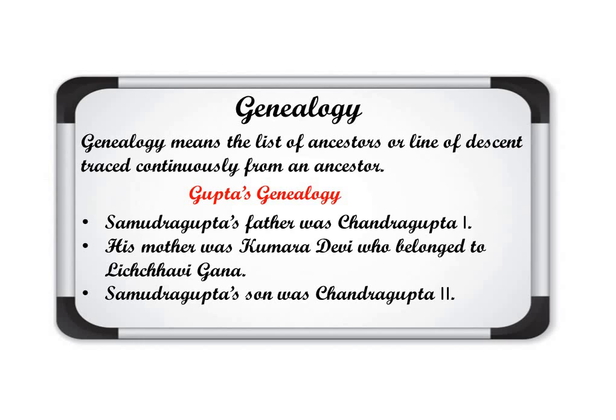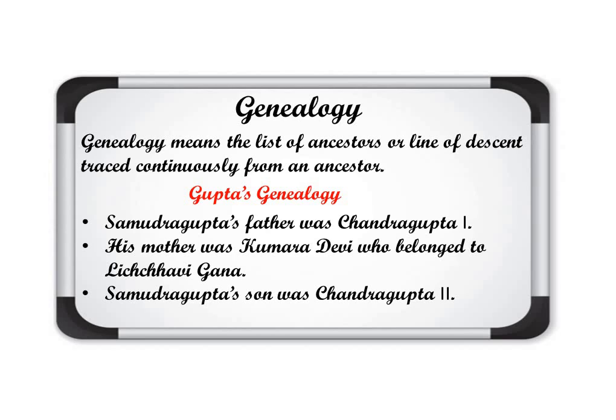Samudragupta's son was Chandragupta II. That's why the I or II is mentioned, because there are two Chandraguptas here. So Samudragupta's father was Chandragupta I and Samudragupta's son was Chandragupta II. Okay, and in genealogy obviously grandfather and great grandfather are also described here. So this is genealogy, and Gupta's genealogy.